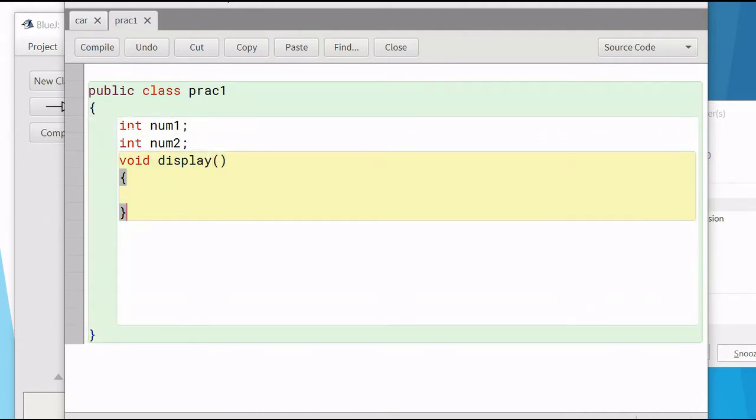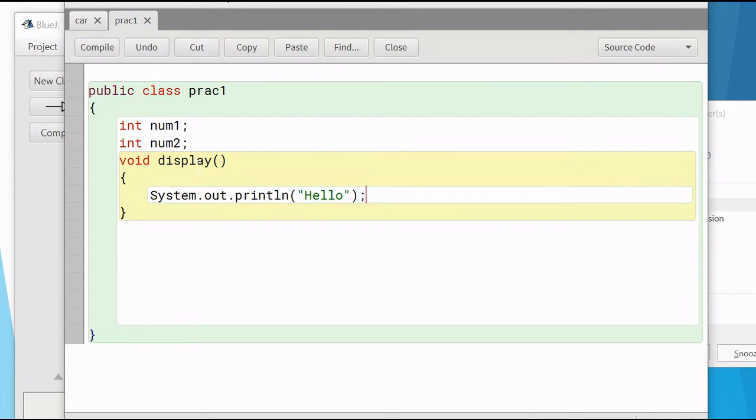Method is itself a block statement. Whatever is written inside the method is executed when the method is called. So currently you can see that I have created a class. In that class I have two member variables, number 1 and number 2, and I have a method display. In display I am just using system.out.println hello. That's it.